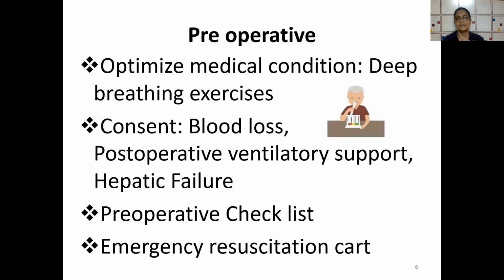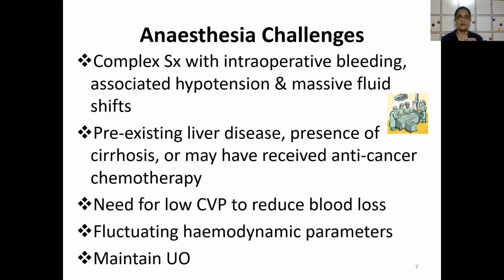Try to optimize the medical conditions that may be there with the patient. Deep breathing exercise would help in a long way. Consent for blood transfusion, post-operative ventilator support, and hepatic failure should be taken, as there would be anticipated blood loss. A pre-anesthetic checklist should be there, and an emergency resuscitation card must be ready as in any supramajor surgeries.